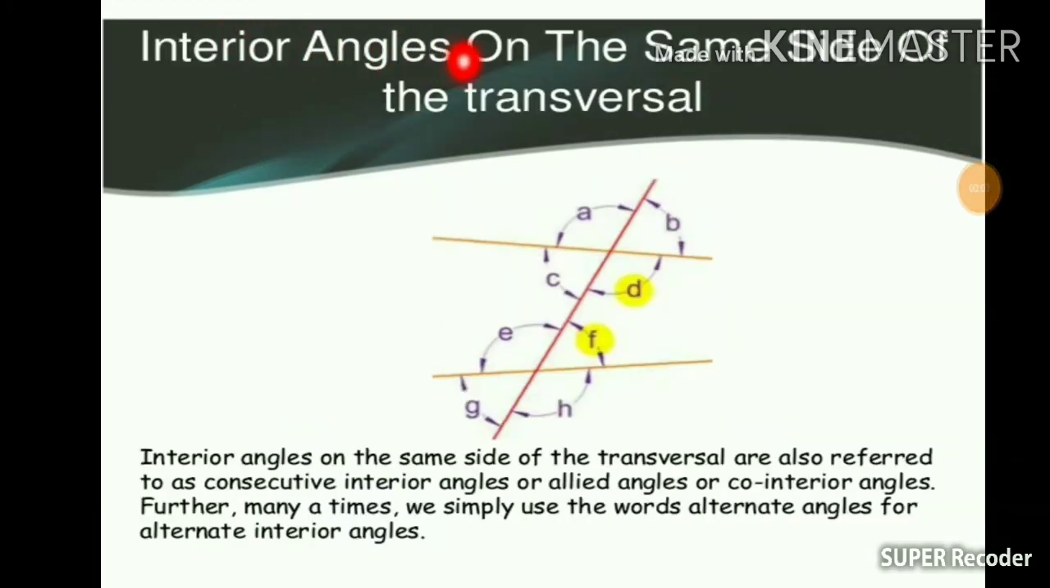Interior angles on the same side of the transversal. As you can see, this is a transversal and D and F are called interior angles on the same side of the transversal. Same thing with C and E, they are also called interior angles on the same side of a transversal.